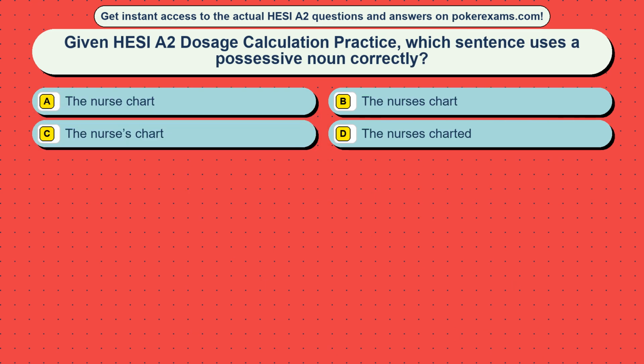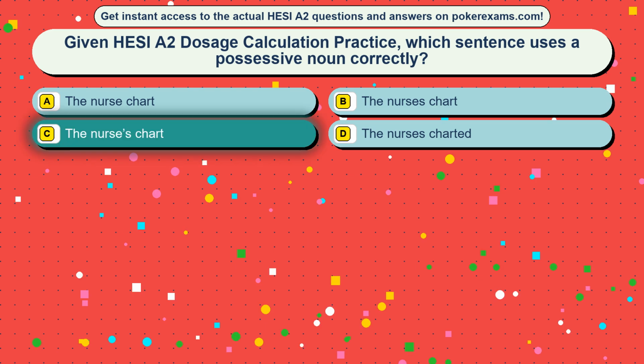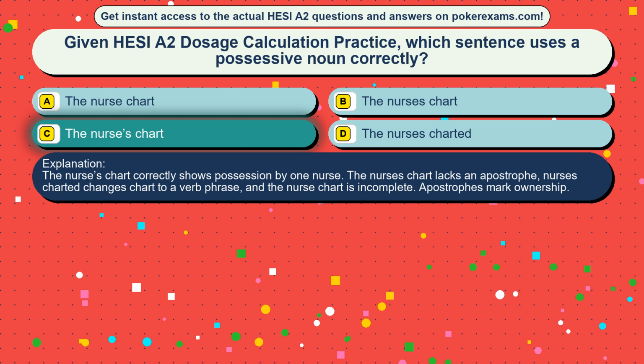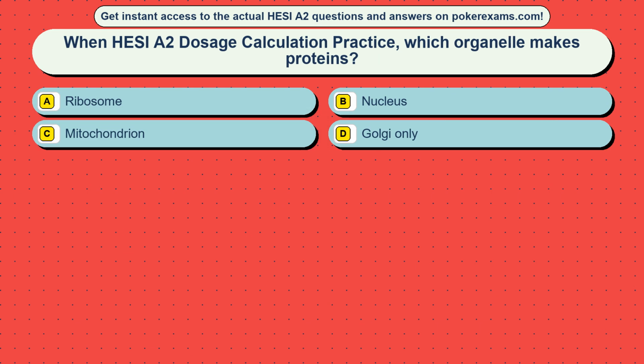Question 28. Given HESI A2 dosage calculation practice, which sentence uses a possessive noun correctly? Option A, the nurse chart. Option B, the nurses chart. Option C, the nurse's chart. Option D, the nurse's charted. The correct answer is option C, the nurse's chart. The nurse's chart correctly shows possession by one nurse. The nurses chart lacks an apostrophe. Nurse's charted changes chart to a verb phrase, and the nurse chart is incomplete. Apostrophes mark ownership.